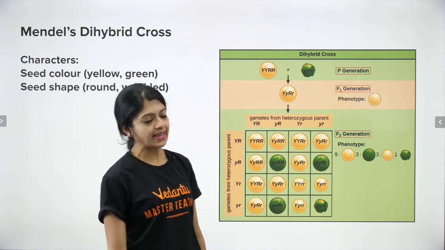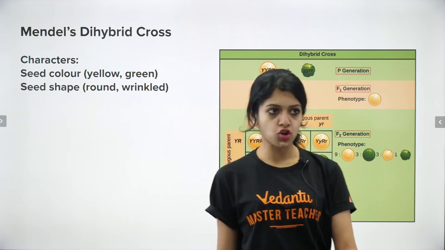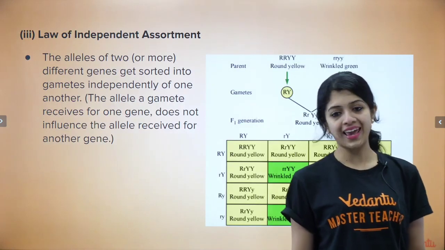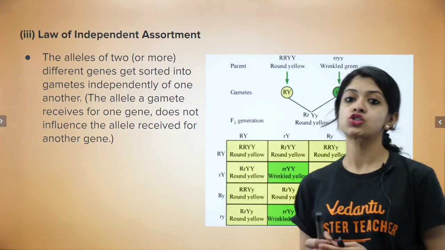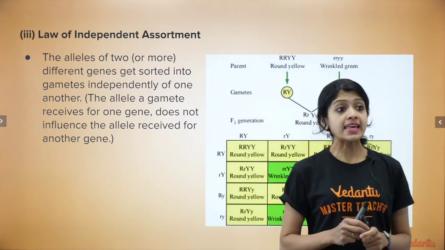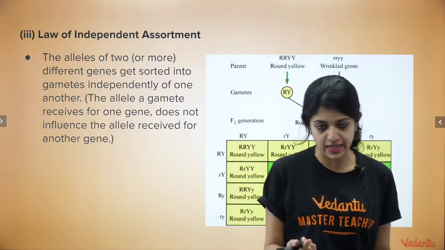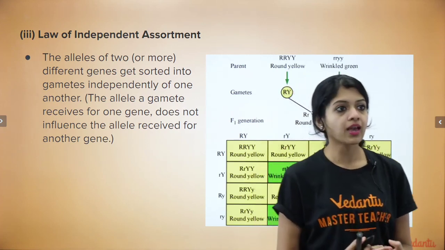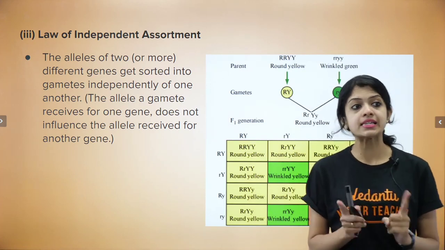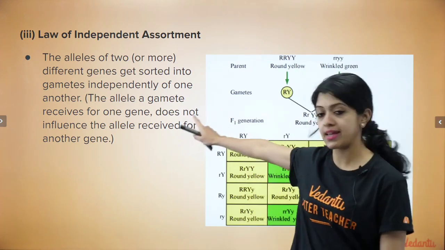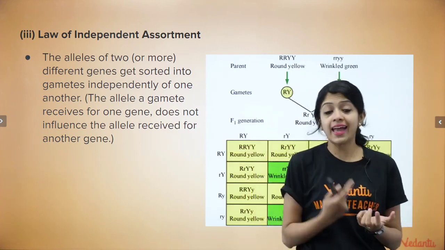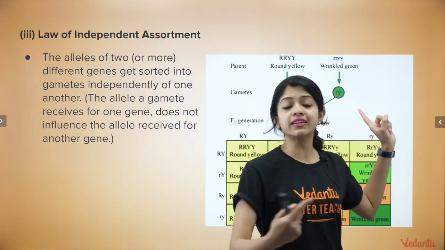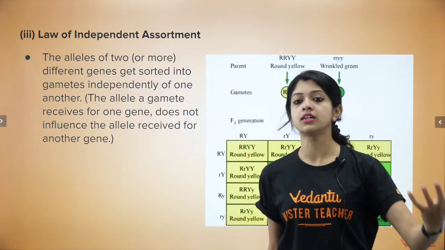Okay. Yes, so this is Mendel's dihybrid cross, based on which he proposed one more law that we call today the law of independent assortment. And according to this, the alleles of 2 or more different genes, because we are talking about inheritance of 2 genes at a time, get sorted into gametes independently of one another. For instance, in brackets, I've given you the simpler version of this law. The allele that a gamete would receive for one gene does not influence the allele it receives for another gene.